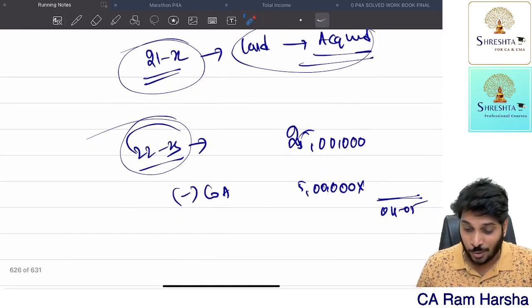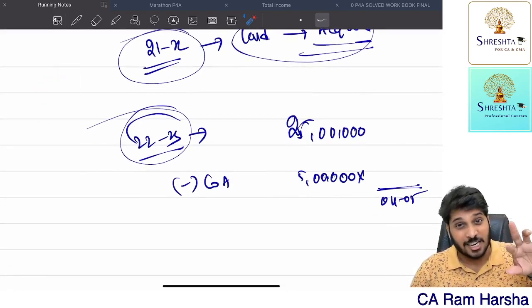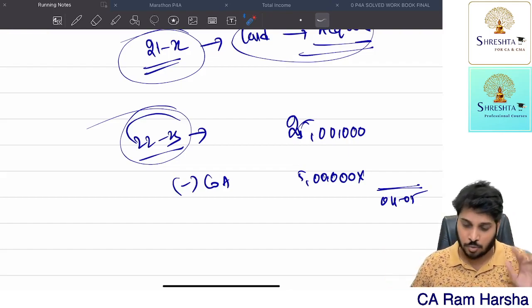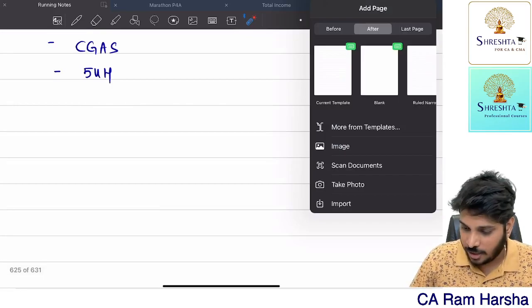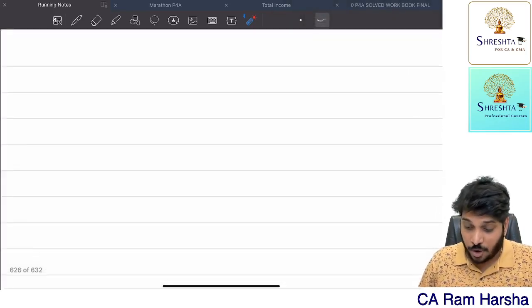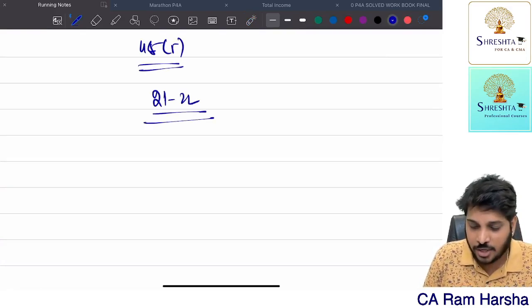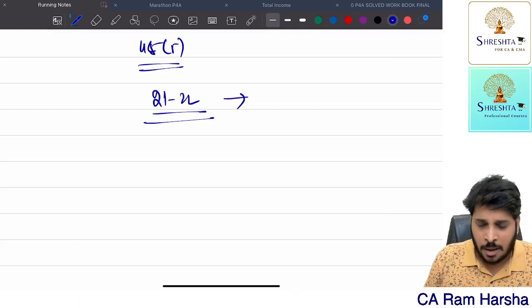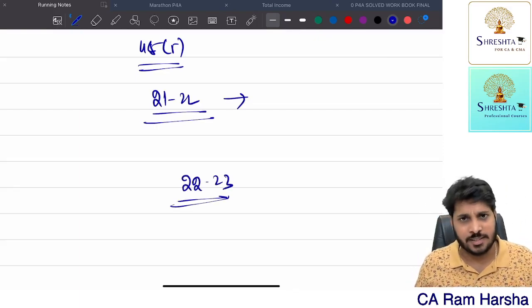Now in this section 45 subsection 5, many students have doubts regarding final order, interim order, all those queries. So what is that regarding? I'll tell you. This is important for MCQ, final order, interim order, 45 subsection 5. My land is acquired by the central government in 21-22, right? Yes. But they have to pay me compensation in 22-23. They have to pay me.